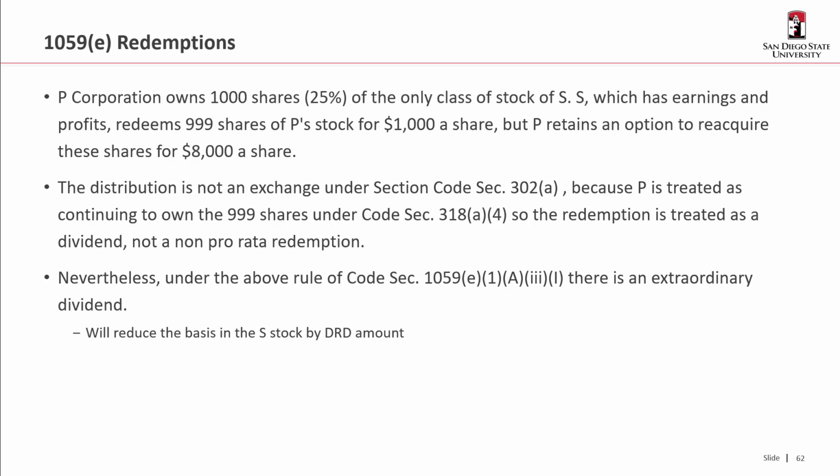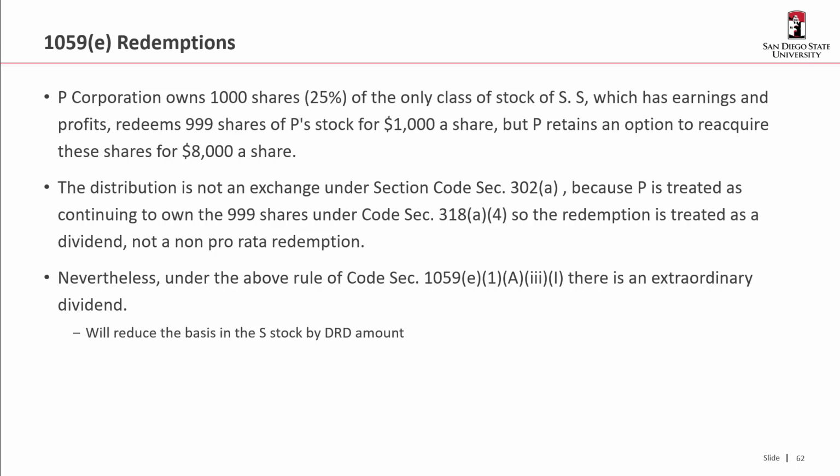All right, so we once talked about a 1059(e) redemption. We're going to talk about it a little bit more here. So P Corporation owns 1,000 shares, which is 25% of the only class of stock of S. So in this case, I have a corporation that owns shares in another corporation. So S has earnings and profits and redeems all but one share of P stock for $1,000 a share. However, P retains an option to reacquire these shares for $8,000 a share.